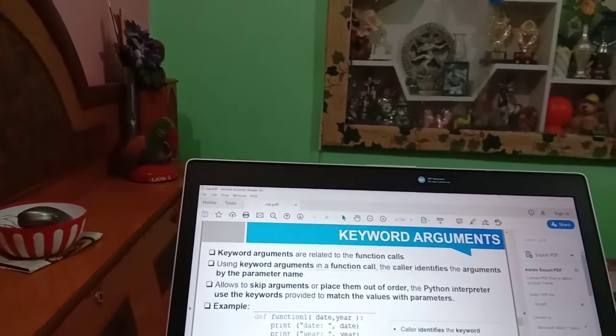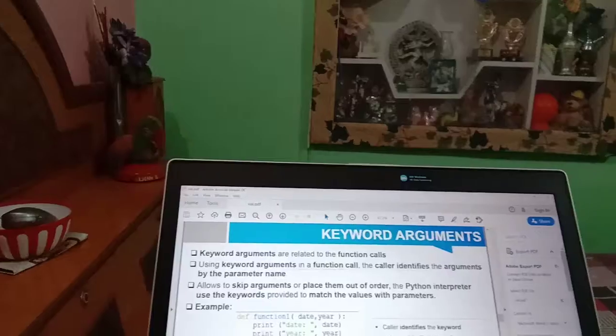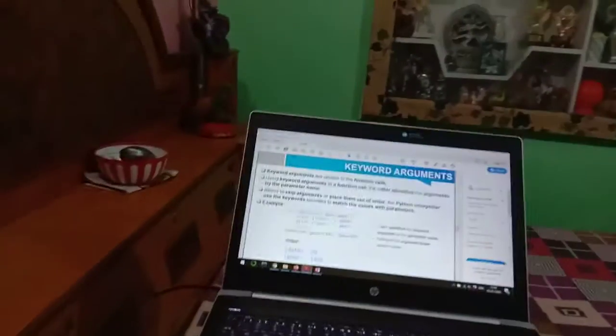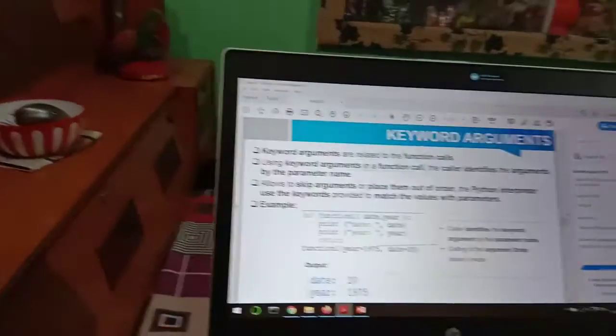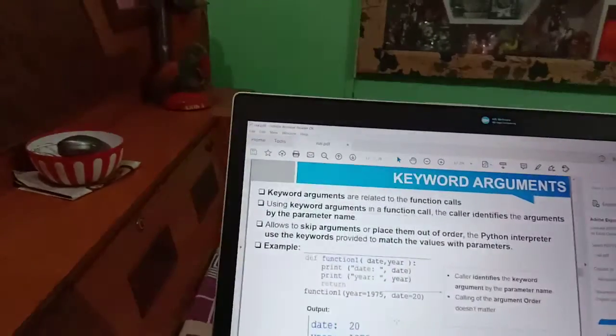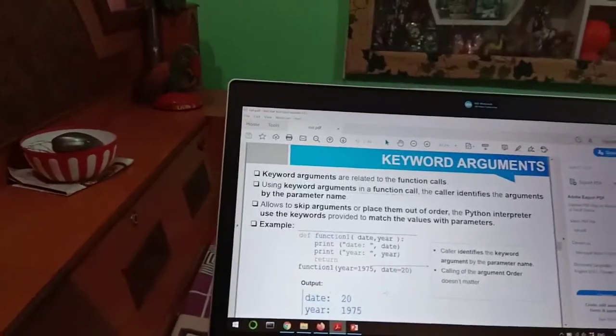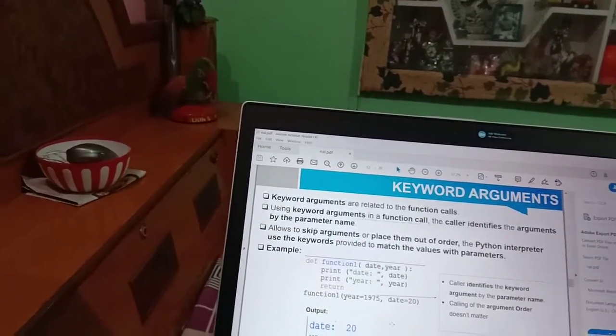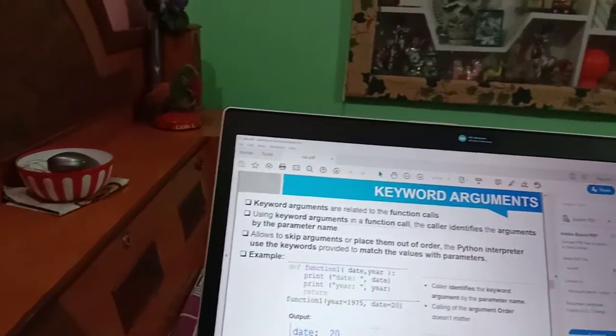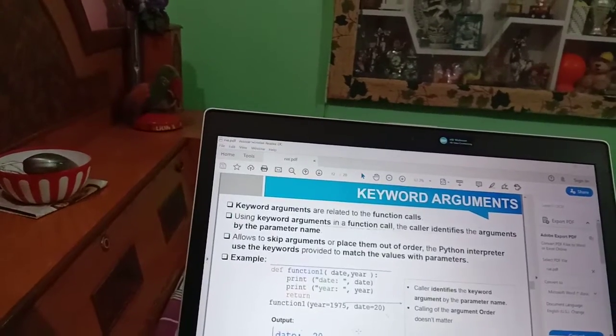Okay, so now we will see the keyword argument. Keyword arguments are related to function calls. Using keyword arguments in a function call, the caller identifies the argument by the parameter name. This allows us to skip arguments or place them out of order. The Python interpreter uses the keywords provided to match the values with the parameters.